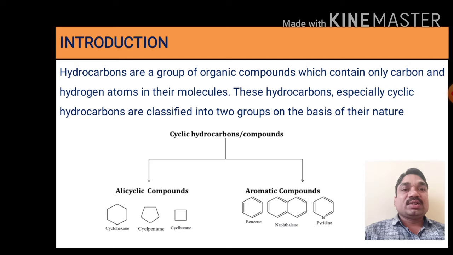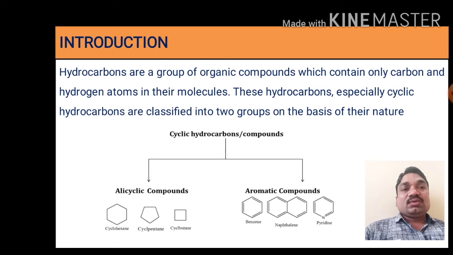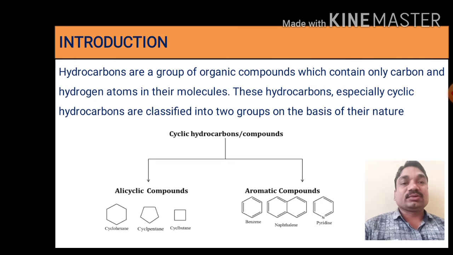These hydrocarbons play an important role in synthetic organic chemistry, and we can synthesize a number of compounds. That's why we must know their classifications. So these cyclic hydrocarbons or compounds are grouped into two categories. One is alicyclic compounds and the second one is aromatic compounds.